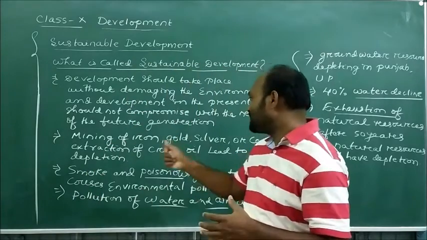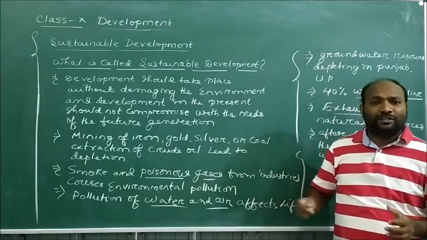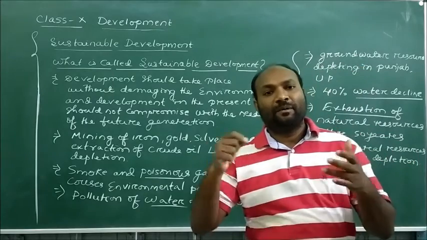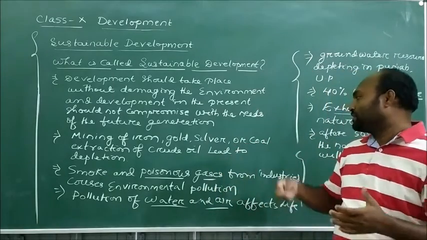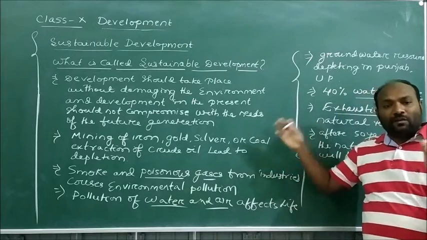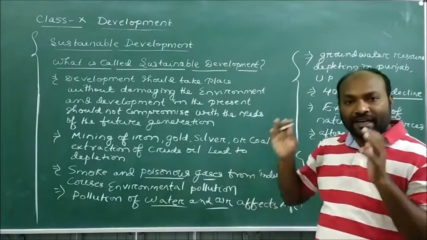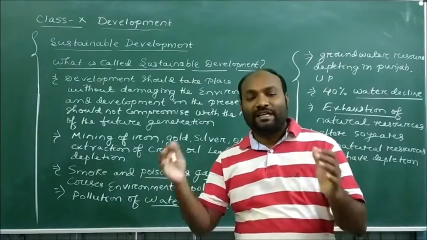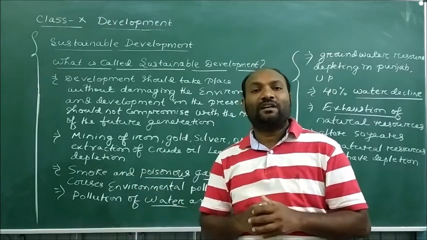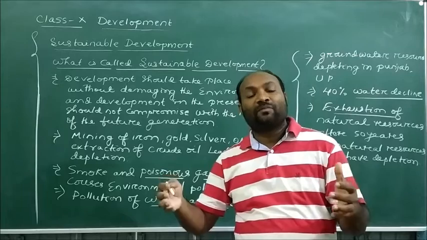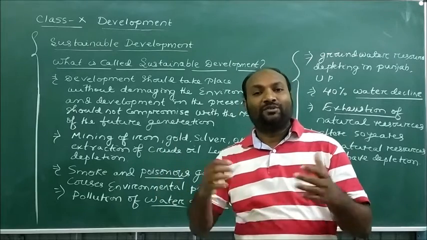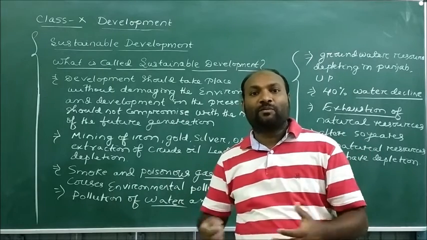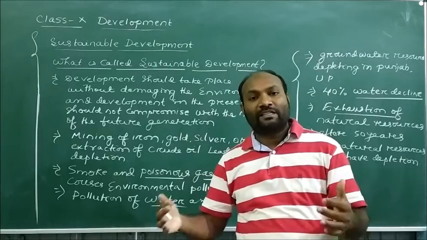So dear students, as we see, when we are utilizing the natural resources, we are having industries, multi-river projects, and dams. When all these factors are created in the society, they cause a lot of problems. When industries are made by utilizing the natural resources, they release poisonous gas, and due to that the whole atmosphere is polluted: the air is polluted, the water is polluted, and at the same time the groundwater is polluted.